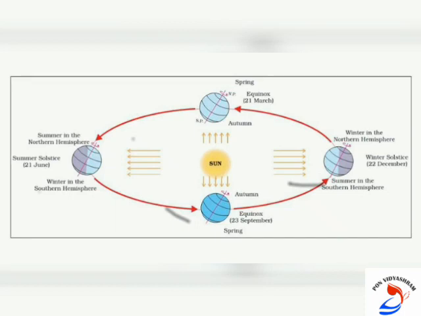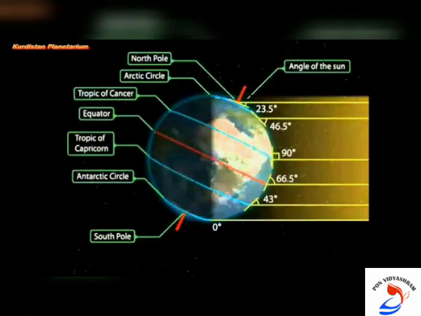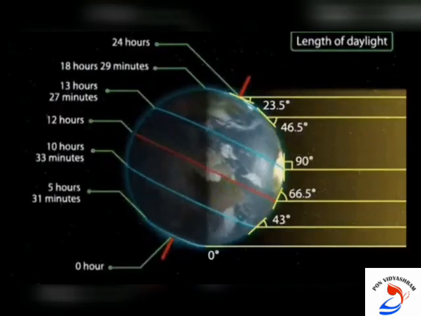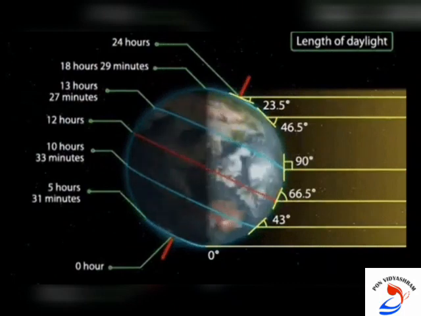If you see this picture, you can see that on 21st of June, the northern hemisphere is tilted towards the Sun. The rays of the Sun are falling directly on the Tropic of Cancer. As a result, these areas receive more heat during that time.